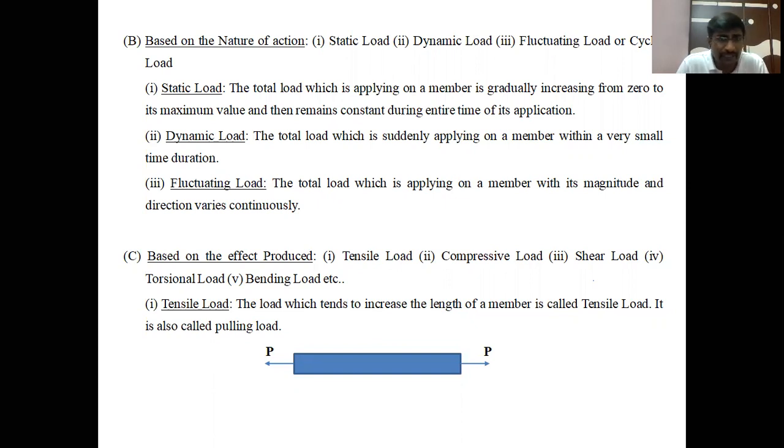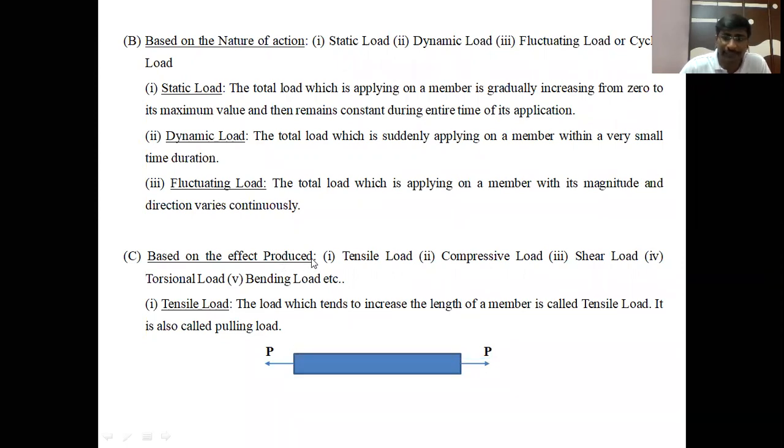Coming to the first type, the tensile load. Tensile load is the load which tends to increase the length of a member when we apply it on the member. The diagram shows a member on which the load is applied in the outward direction. This type of load is also called pulling load. Due to this pulling load, the member tends to increase its length. That type of load is called the tensile load. Clear?